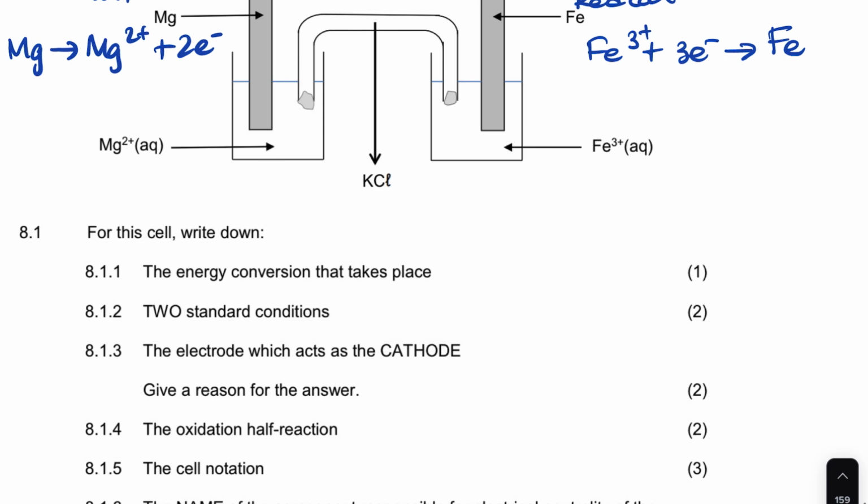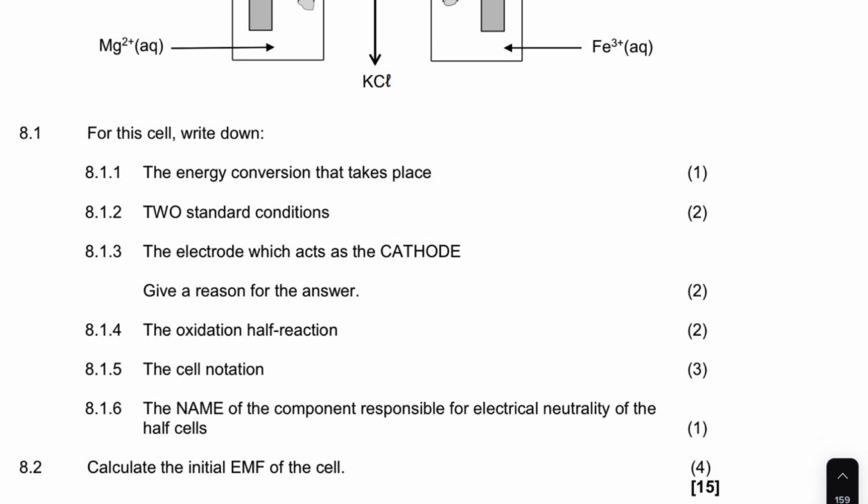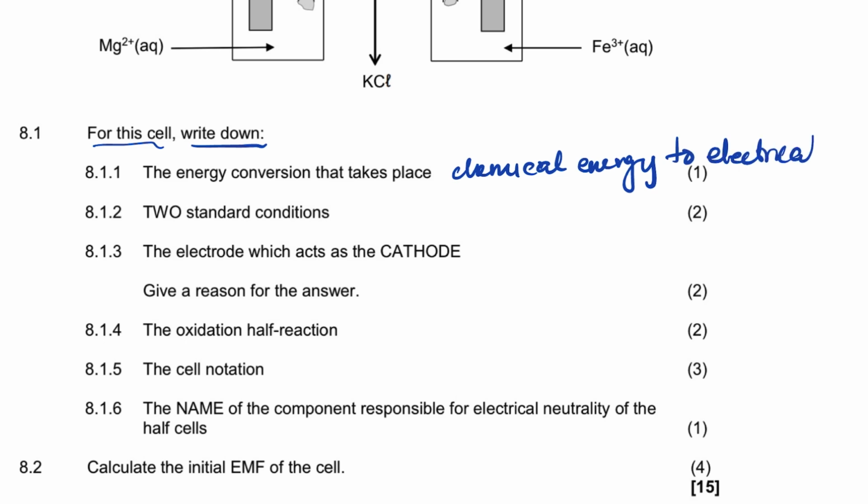Right, let's answer the questions. The question says, write down the energy conversion for this cell. The energy conversion here is from chemical energy to electrical energy, right? We're producing energy.